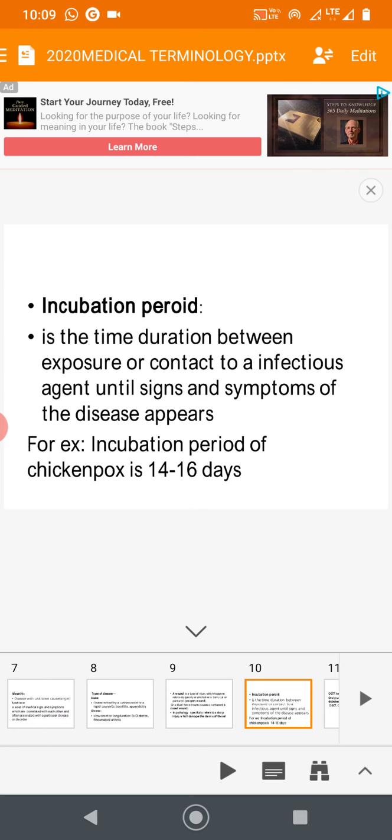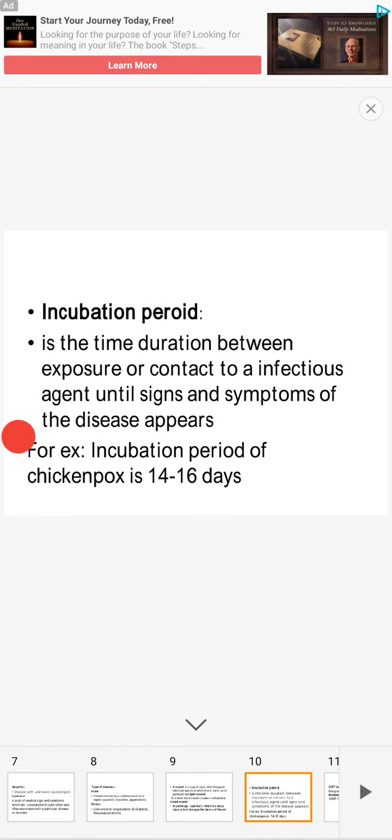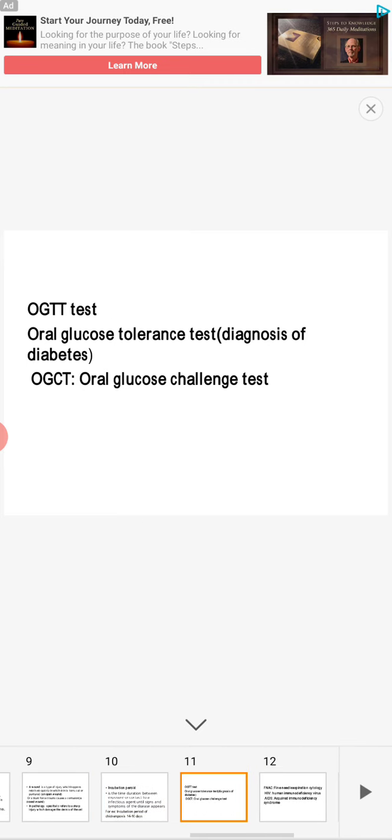When any viral antigen enters your body, the period until the actual symptoms and features start appearing is called the incubation period. So it is the time duration between exposure or contact to an infectious agent until signs and symptoms of a disease appear. For example, the incubation period of chickenpox is 14 to 16 days.